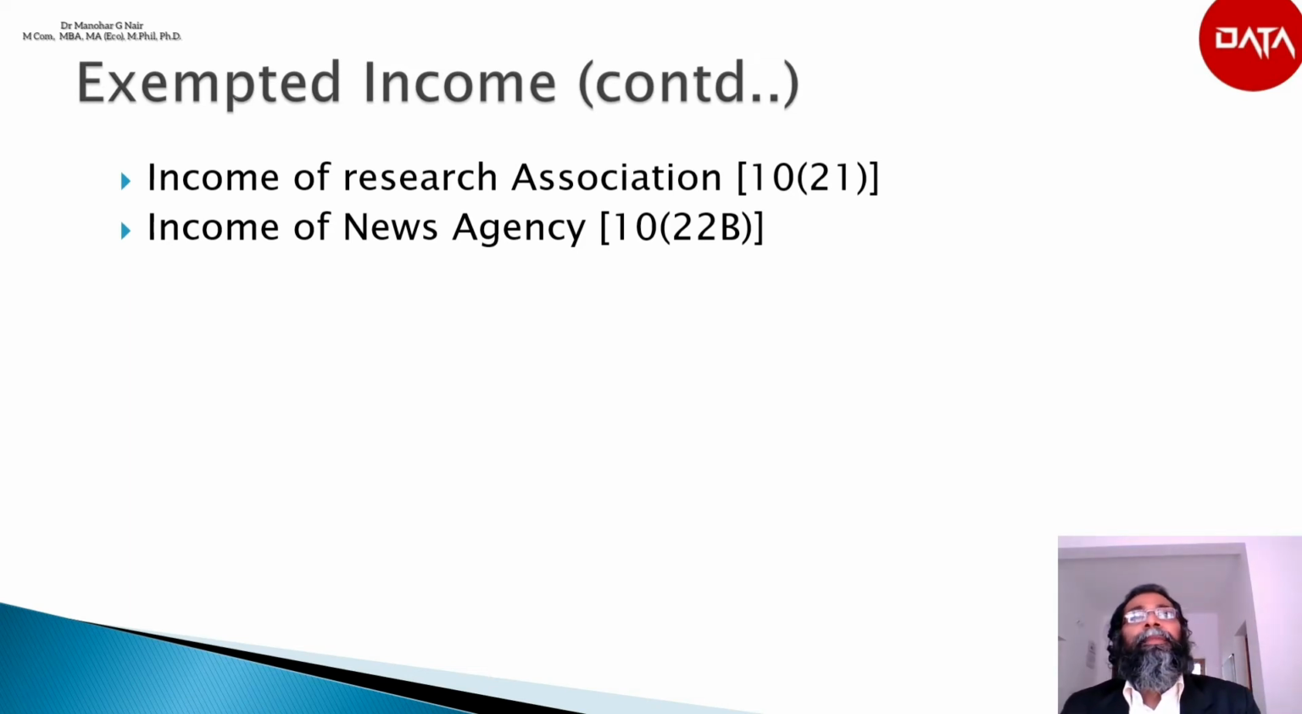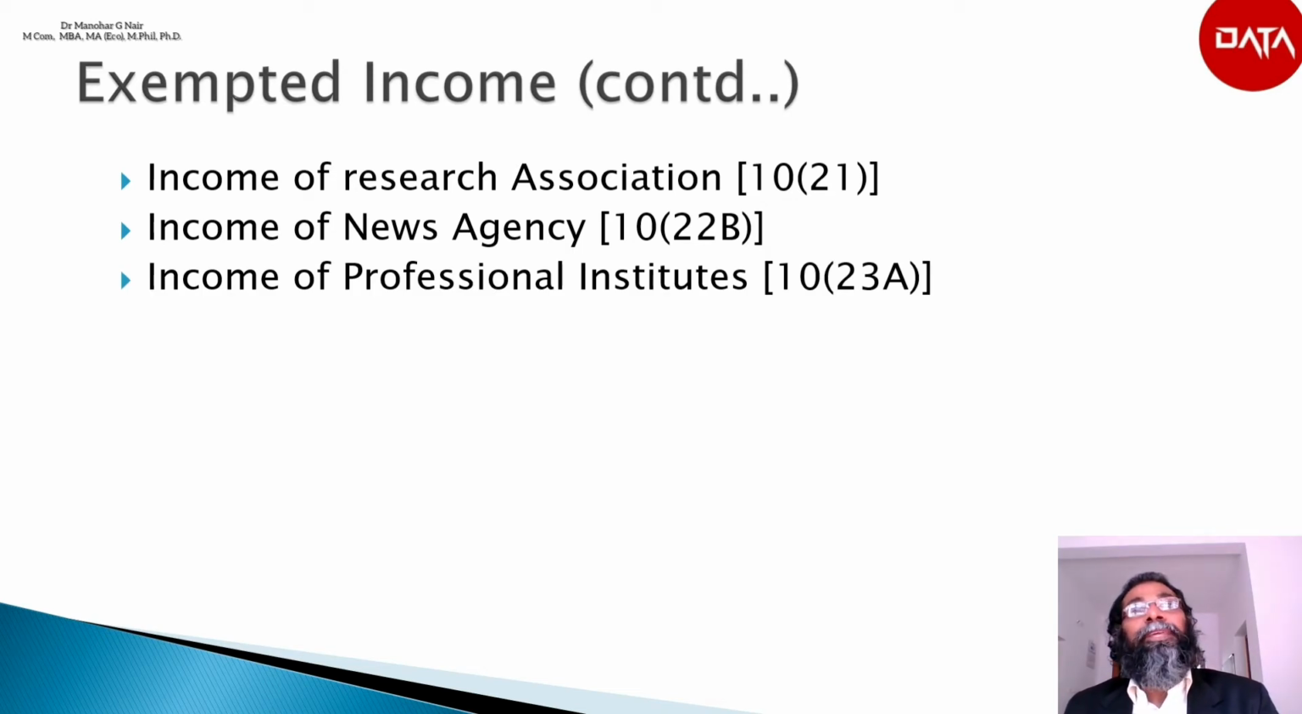Condition 1, the news agency applies its income or accumulates it for application solely for the collection and distribution of news. It does not distribute its income in any manner to its members.